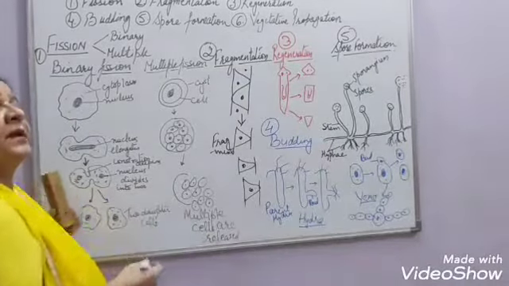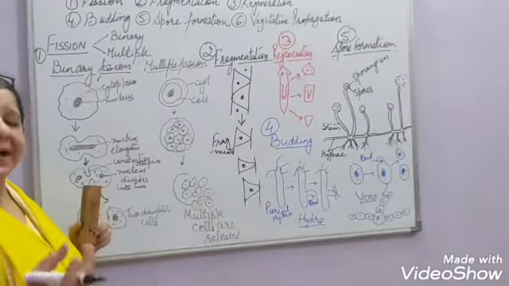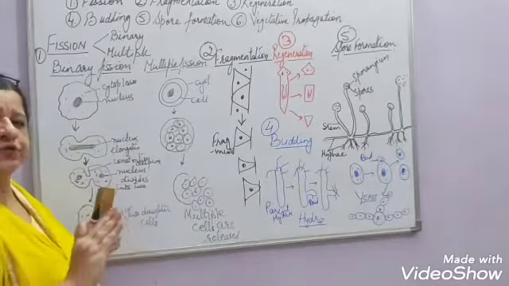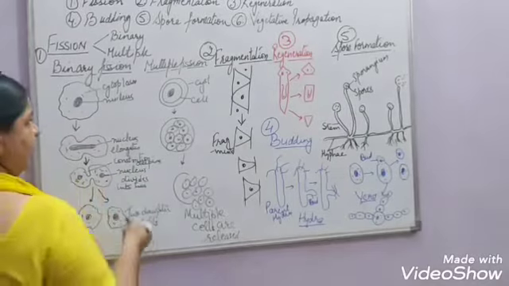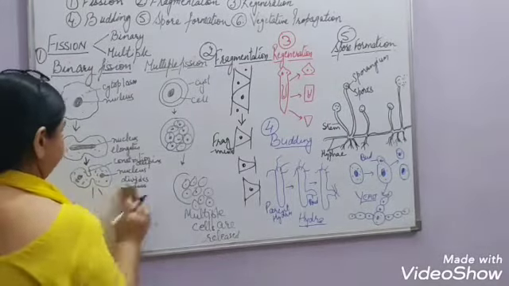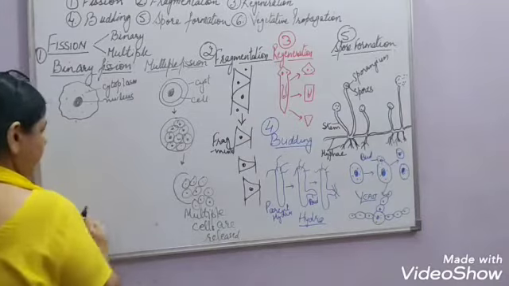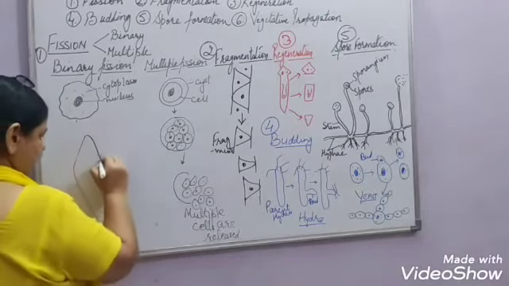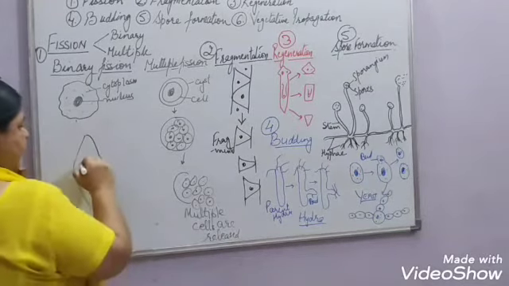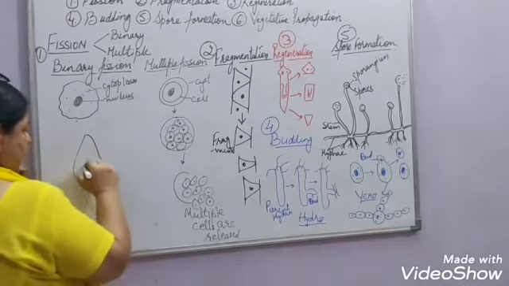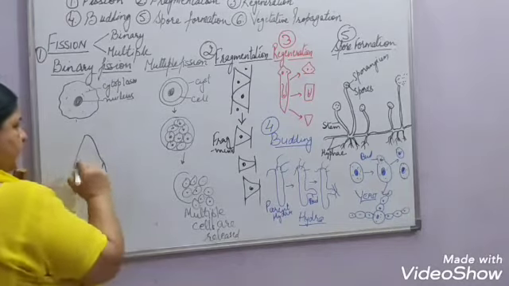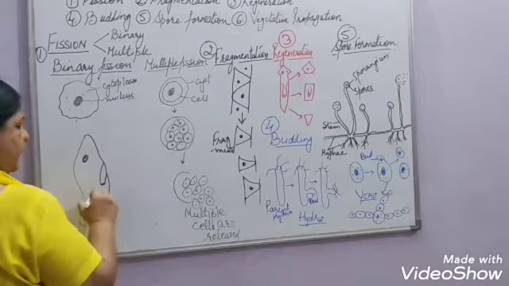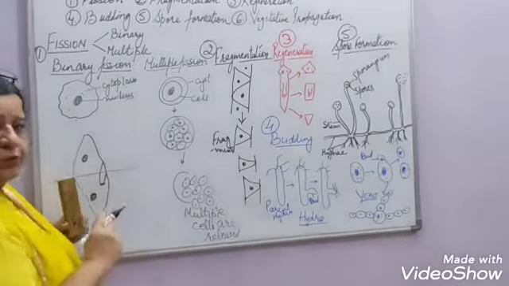This takes place in most of the protozoans like paramecium. In paramecium also the same thing happens. First the nucleus divides into 2 parts and then the paramecium divides. You know, paramecium is a slipper shaped organism, right? In the shape of a slipper, the slipper that you wear on your foot, right? And it has a nucleus here. So the nucleus divides into 2 parts. One nucleus goes in the upper part, the other goes in the lower part, and then it divides into 2.